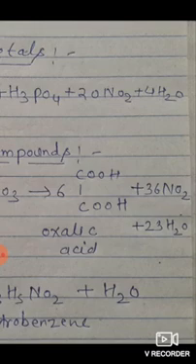Similarly, you know the reaction that I taught you in class 11th. When benzene reacts with HNO3, it converts into nitrobenzene. The reaction is C6H6, benzene, plus HNO3, with H2SO4, gives C6H5NO2, nitrobenzene, and water.